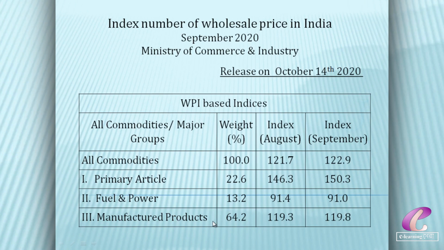Next, I want to clarify that these are not the only findings of the WPI reports. Lots of technicalities and findings are there, and I am referring to the report only in order to use the data to explain the index number.